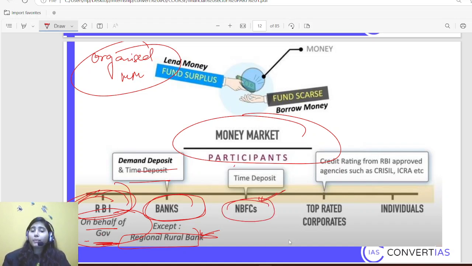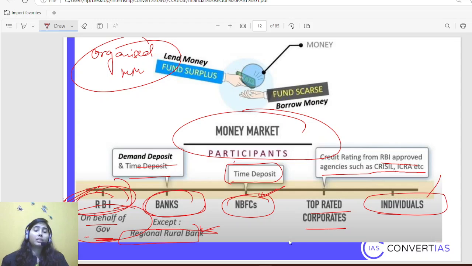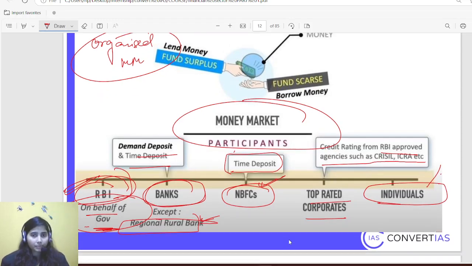I have already explained that they take time deposits, not demand deposits. Then top-rated corporates, who have got credit ratings from RBI-approved agencies such as CRISIL and ICRA. Means they are reputed corporates. Not any corporate can get involved. Then individuals, again high-profile individuals who have large capital themselves, are also participants.